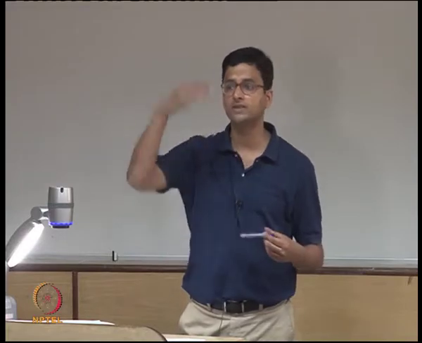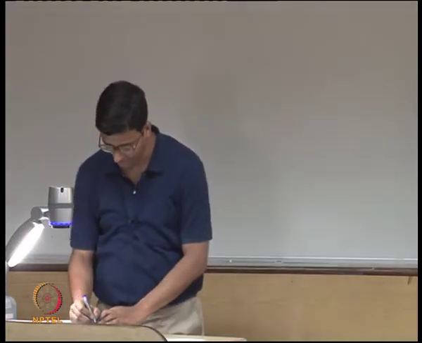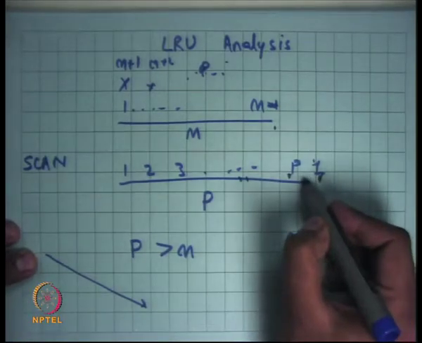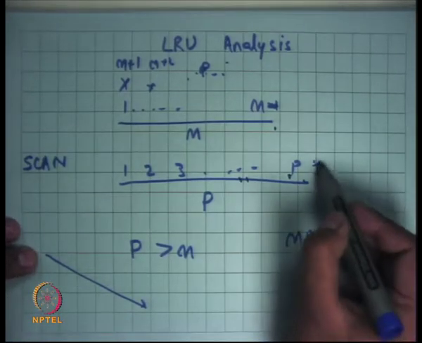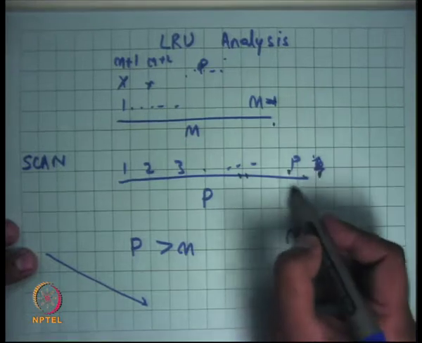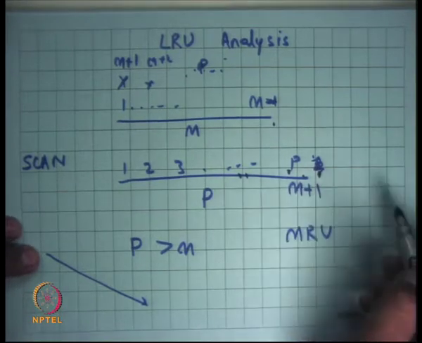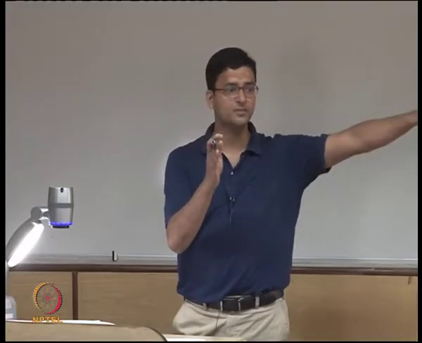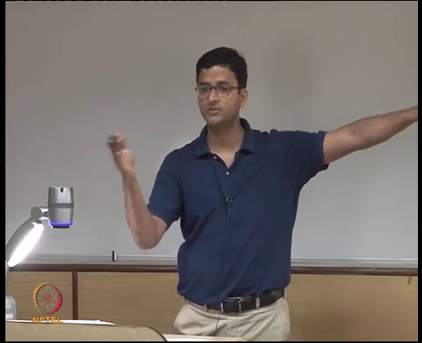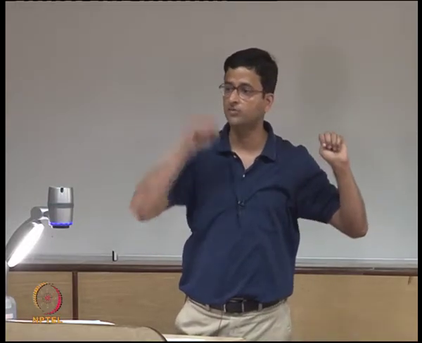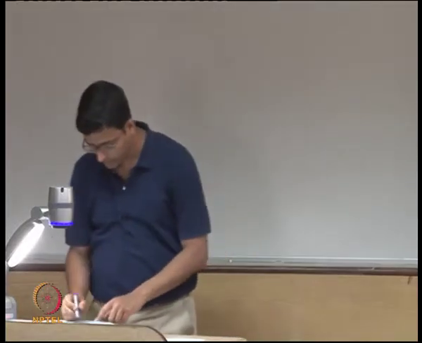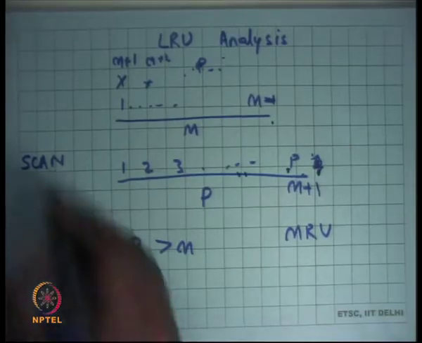So what happens with a scan? This kind of a workload is also called a scan. And notice that LRU seems to perform the worst if P was just 1 greater than M. So let's say P was equal to M plus 1. Then for the M plus 1th page, you replace the first page, whereas the next page you're going to access is 1. So you're basically replacing the page that's most likely to be accessed next, right. And this kind of pattern is called a scan.